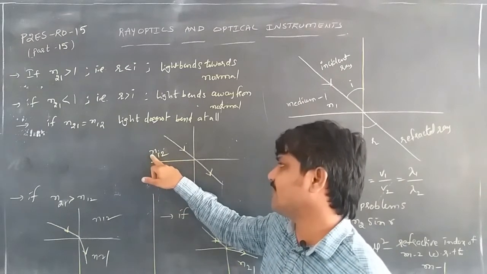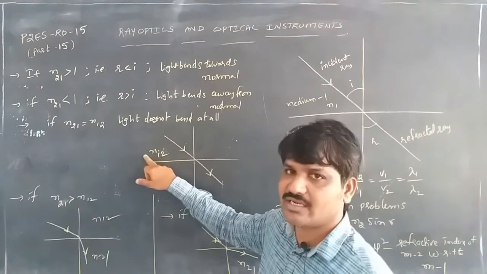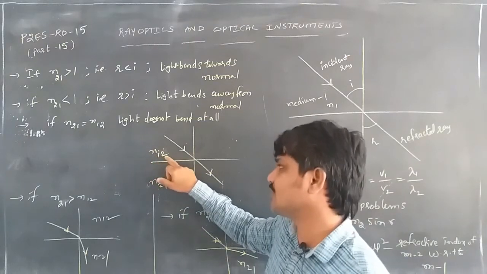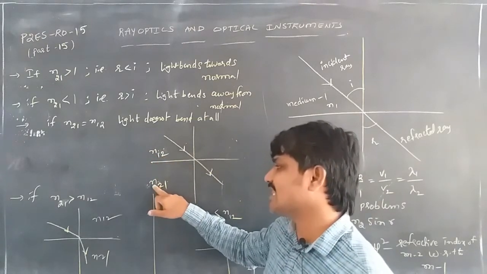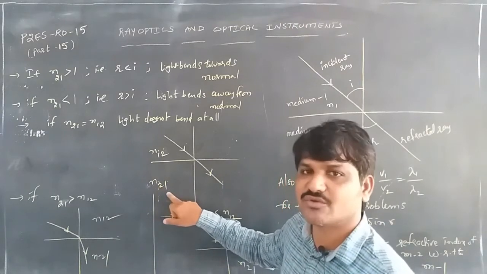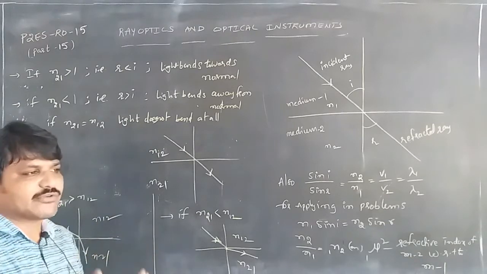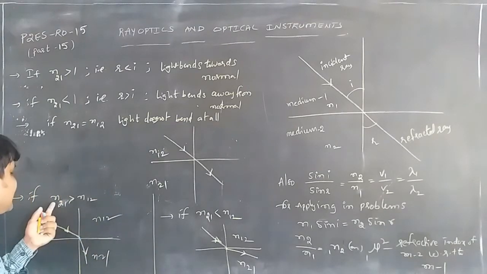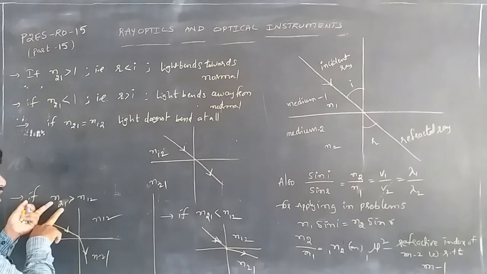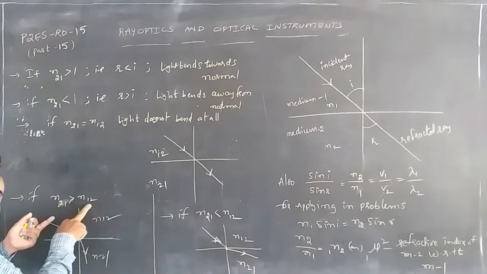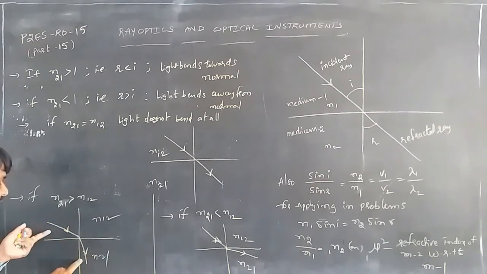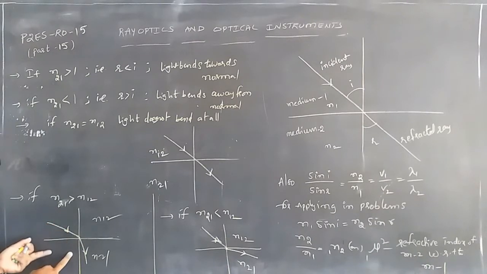Here N12 means the refractive index of the first medium with respect to the second. N21 means the refractive index of the second medium with respect to the first medium. If the refractive index of the second medium is greater than the refractive index of the first medium, then the light bends towards the normal. That means N21 is the denser medium and N12 is the rarer medium.